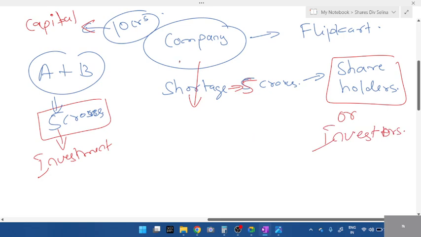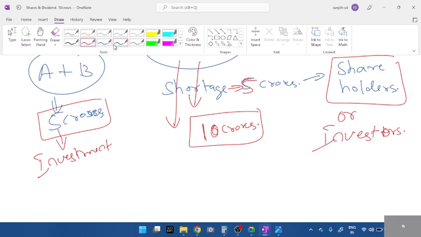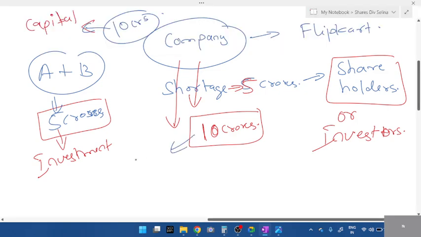Imagine they started this company, students. They started Flipkart for 10 crores. All of you know Flipkart, right? Is Flipkart doing well now? Is it under loss or profit? It's under profit. Before someone starts Flipkart, it is for 10 crores. Now Flipkart is running successfully. Will the worth be less than 10 crores or more than 10 crores? More than 10 crores. This 10 crores was just the nominal value, the starting value. Flipkart, I don't know when, 2005 or something, it started.